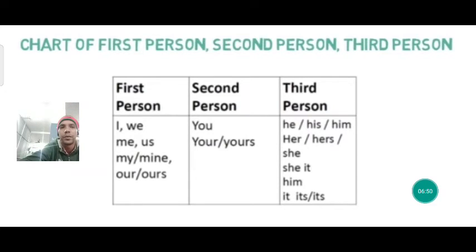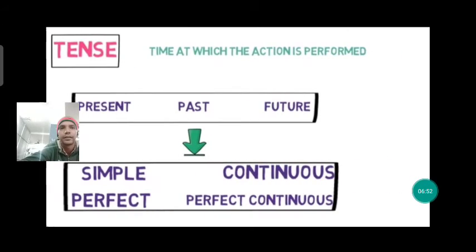Now we can move to another slide. So we can see that tense, we all know that tense is of three kinds: present tense, past tense and future tense. And all tenses have four sub kinds, like simple present tense, present continuous tense, present perfect tense, present perfect continuous tense.